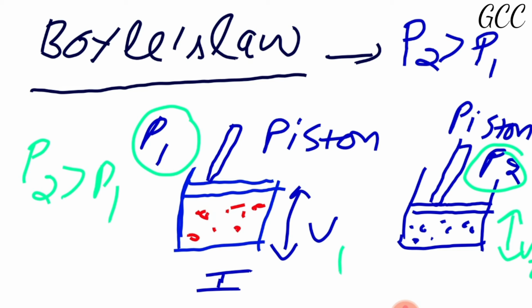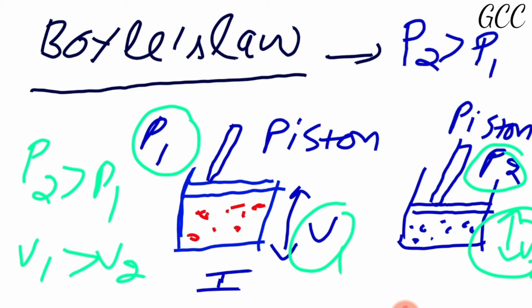So what we have seen is, as we increase the pressure, volume decreases. Yes or no? It means V1 is greater than V2. When pressure is high, volume is low.